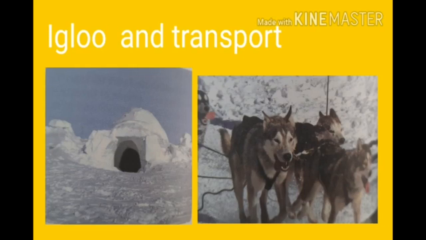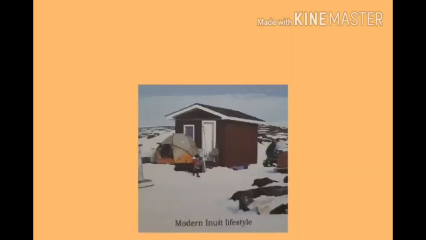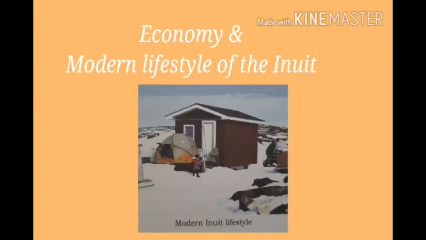Children, next we learn transport. Inuit use small boats called kayaks to hunt sea animals. The kayaks are made of wood and covered with walrus or seal skin. Children, sledges, which are wheelless carts, are also used for hunting. Children, air and shipping services are the main means of transport. Children, next we learn the economy and modern lifestyle of the Inuit.